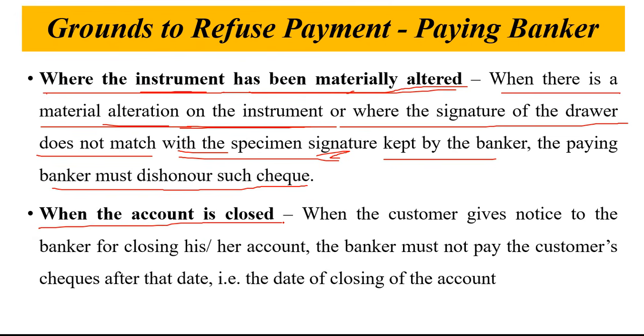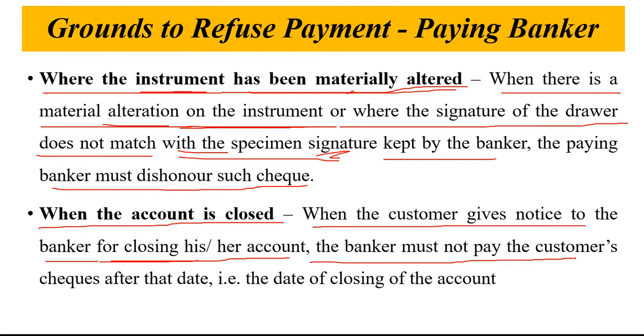Next is when the account is closed. When the customer closes his saving account, the paying banker can refuse to make the payment. When the customer gives notice to the paying banker for closing his or her account, the banker must not pay the customer's check after that date. After that date means the date of closing of the account. After the customer closed his account, the banker cannot make the payment, or can refuse to make the payment.